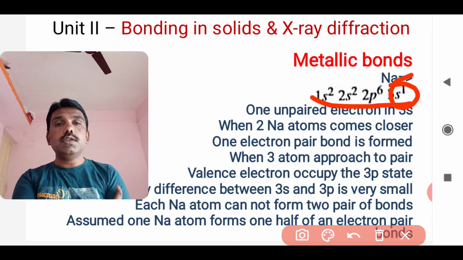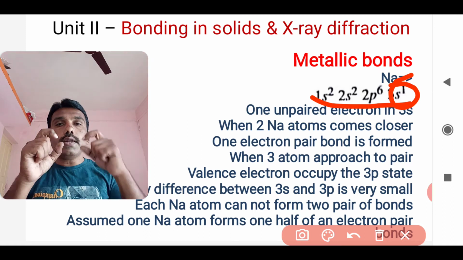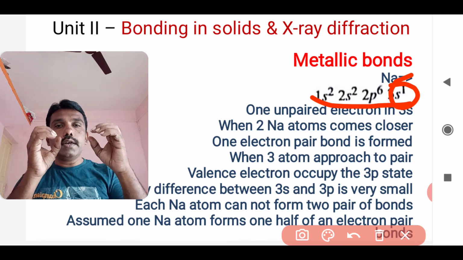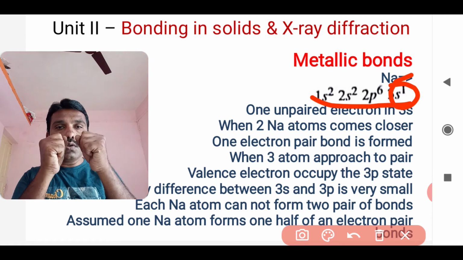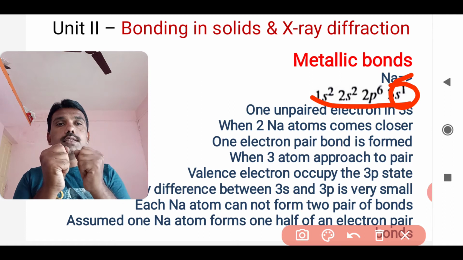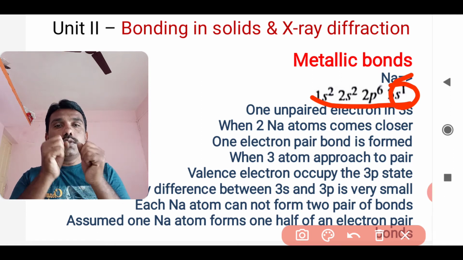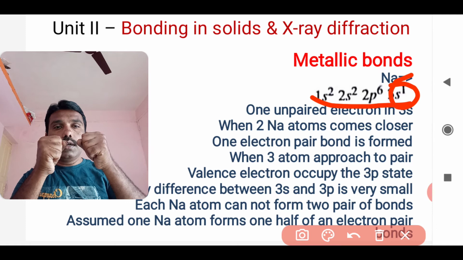Now when another atom, so these two Na atoms, come closer to each other, what happens exactly at this stage? Now this is one Na atom, and this is another Na atom.